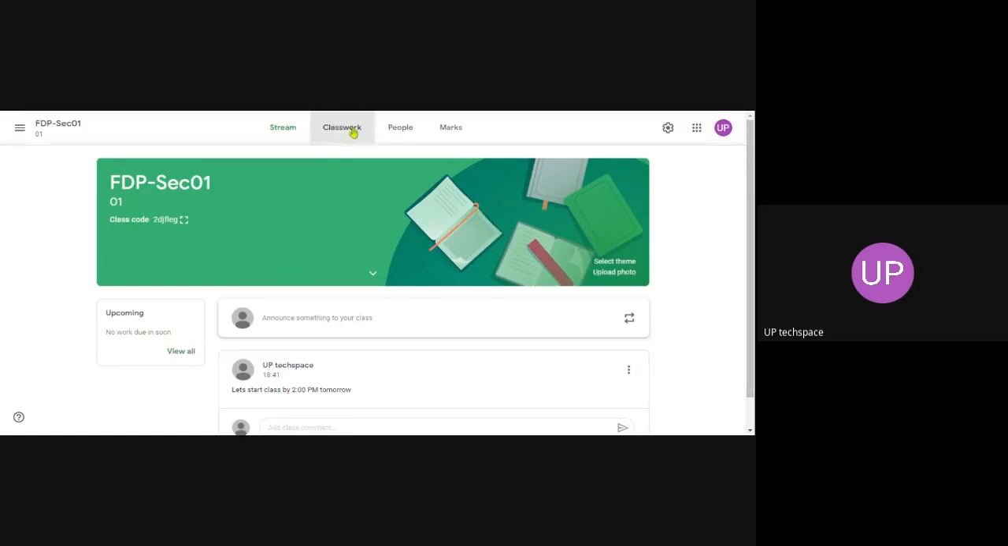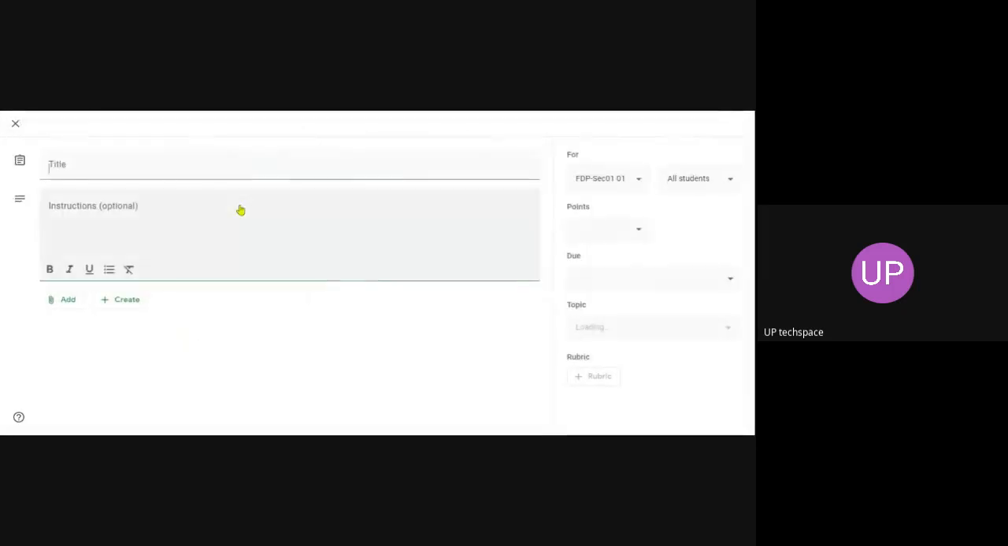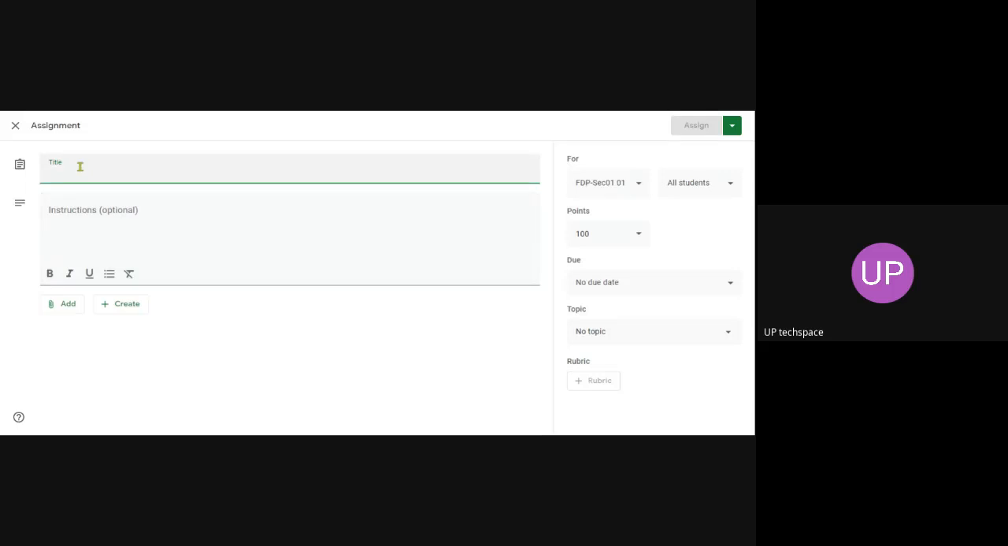Now you can go to classwork. Classwork consists of mainly five types of things. One is assignment, second is quiz, third is question, fourth is material, and then reuse post. Reuse post means if you are doing something iteratively, for example, asking students to respond or give attendance, or make sure you submit the assignment by 3 p.m., you can reuse a post. First of all, let us see the assignment. The assignment consists of a title. You can give a title.